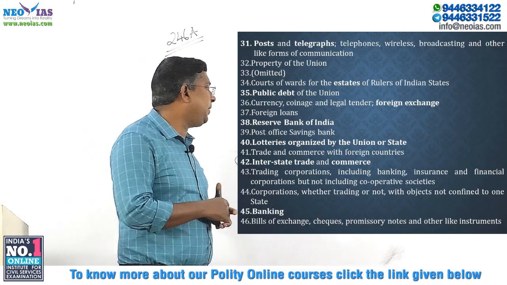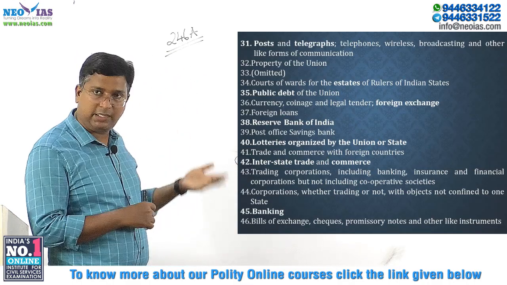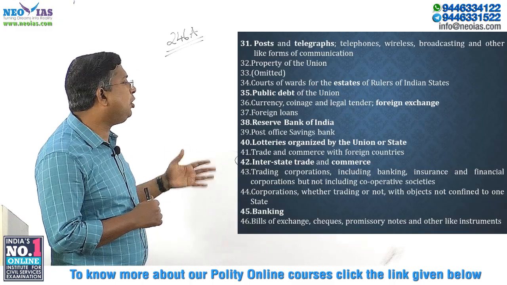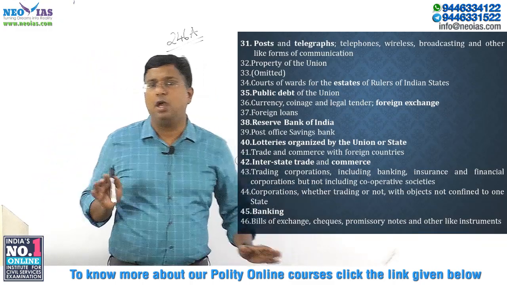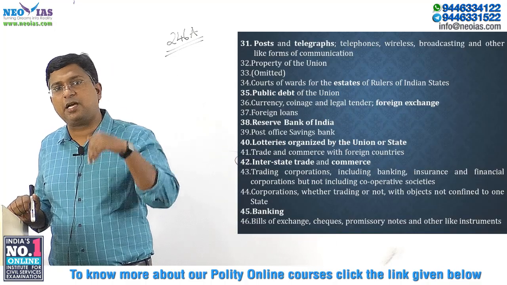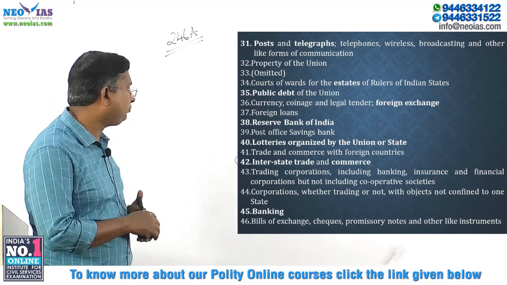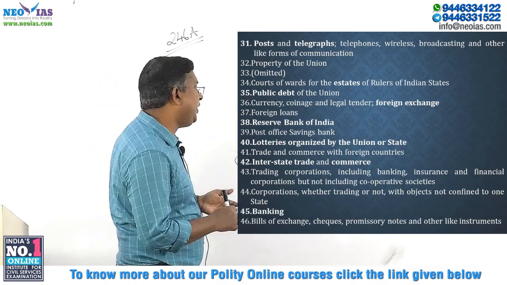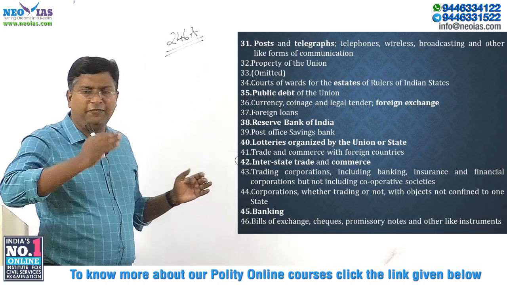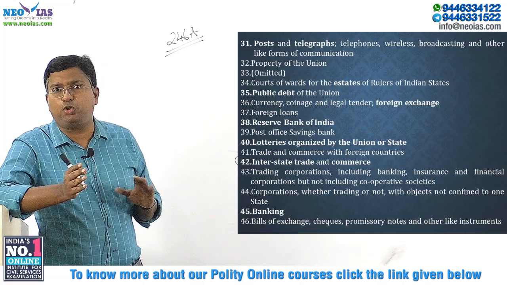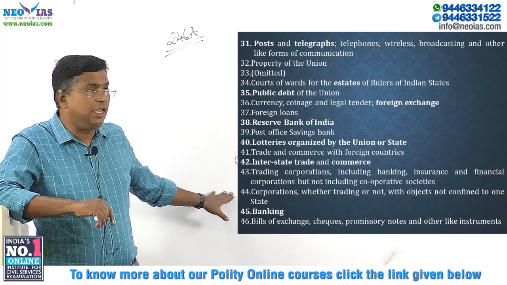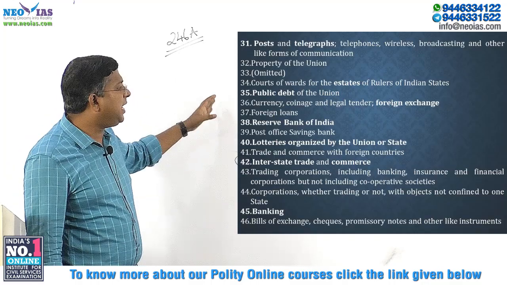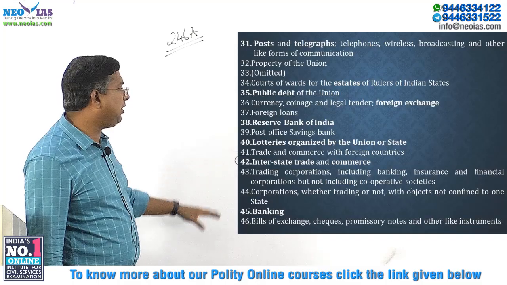Then trading corporations including banking, so banking comes under the union list. Insurance, financial corporations, but not including cooperative societies. So no, cooperative society is not there. Cooperative society comes under the state list. Then corporations, whether trading or not, with objects not confined to one state. So if any corporation has been established for two or more states, then it comes under the union list. Note down banking, RBI, post office savings banks, all come under the union list.